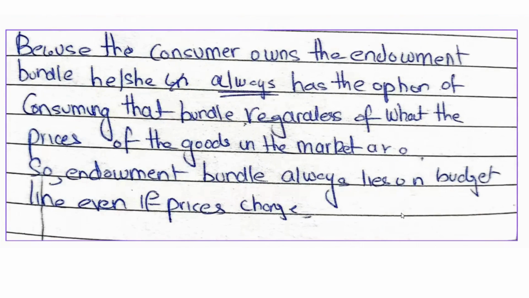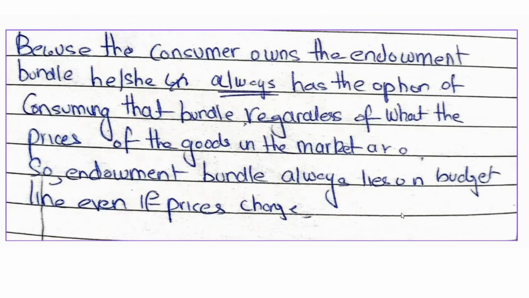Because the consumer owns the endowment bundle, he or she always has the option of consuming that bundle regardless of what prices of the goods in the market are. Because you own that bundle, it's an initial bundle that you own, so you always have the option of consuming that bundle because you own it. So the endowment bundle will always lie on the budget line even if prices change.